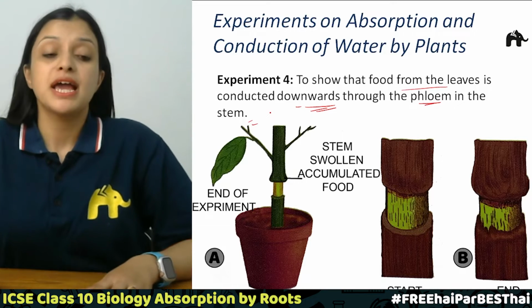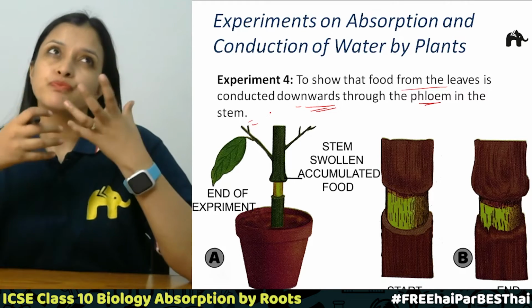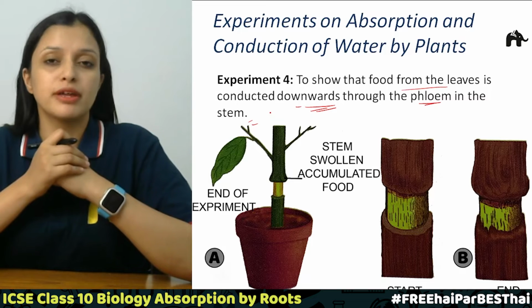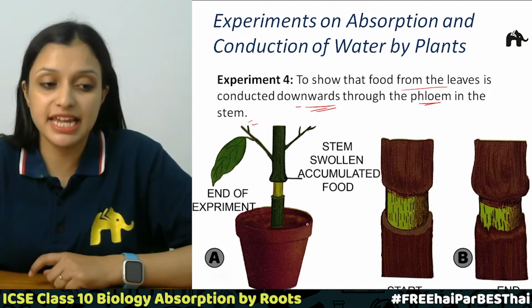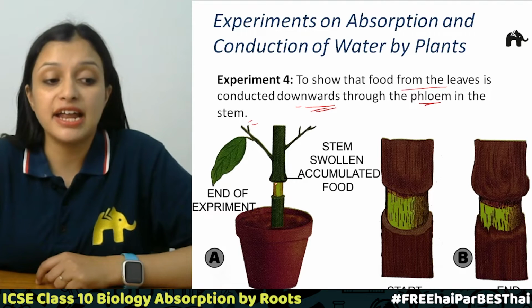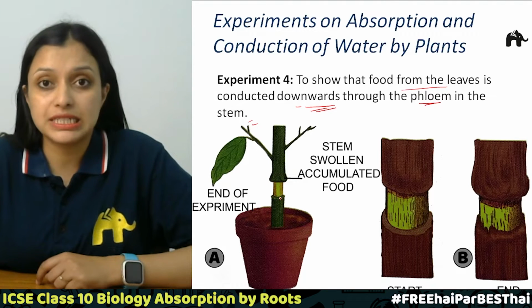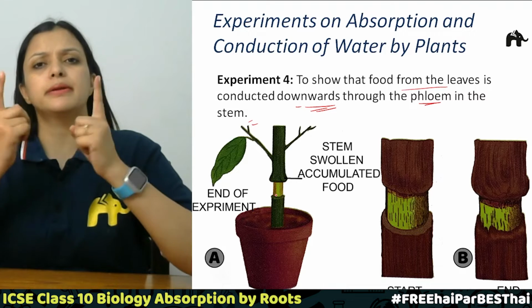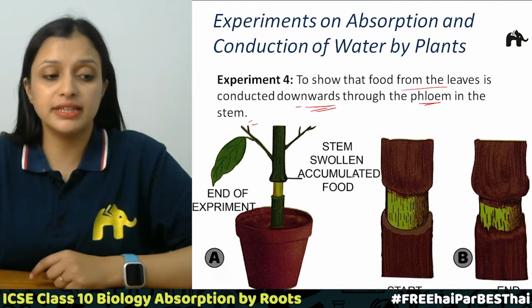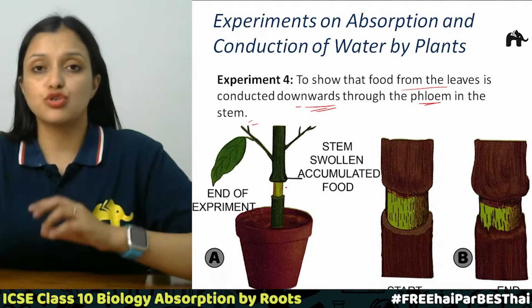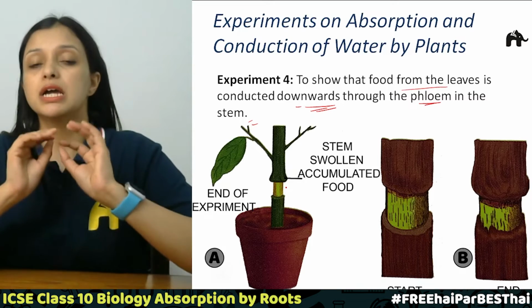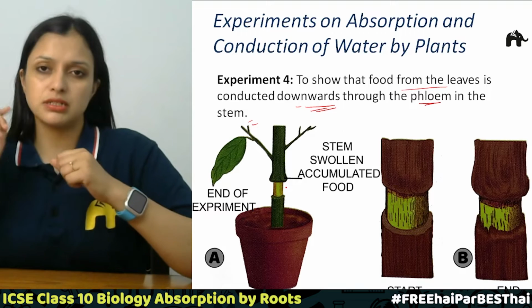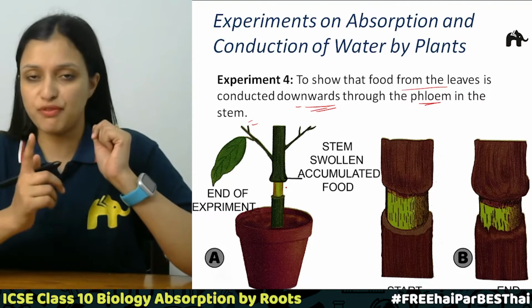To understand whether phloem is present or not, we will take a potted plant and cut the stem in the outer periphery, so the inner part of the stem remains intact, but in the outer part we cut around 3 centimeters in the form of a ring, right?